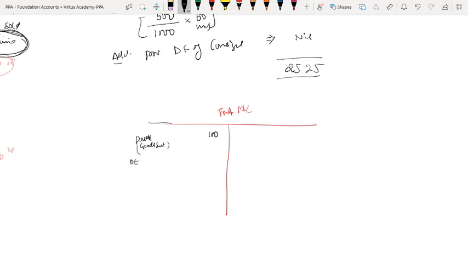Indirect expenses anyway we have to book in P&L, so that is not the matter. Only direct expenses: imagine 20 rupees is the direct expense of the consignor and 40 rupees is the direct expense of the consignee, or the other way, 40 and 20.